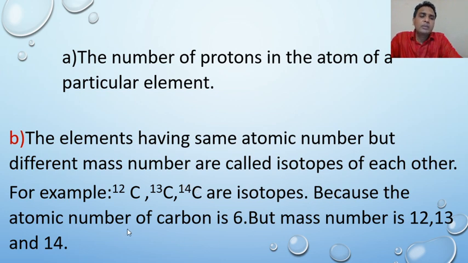Because the atomic number of carbon is 6 but the mass number is 12, 13 and 14. So we can say that atoms of the element having the same proton number but different mass number are called isotopes of each other. So carbon 12, 13 and 14 are isotopes of each other.